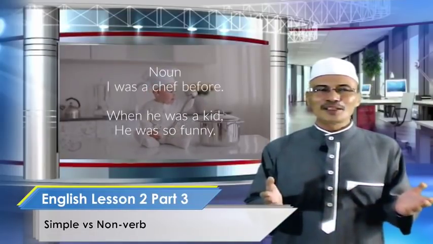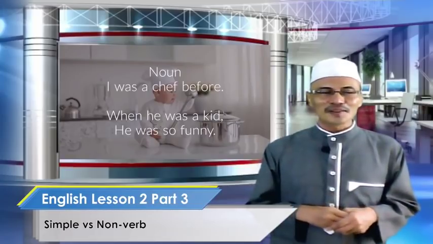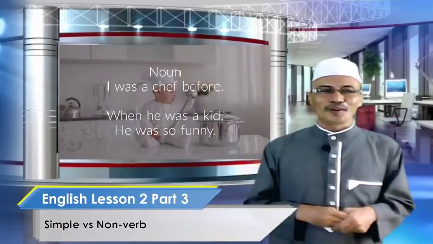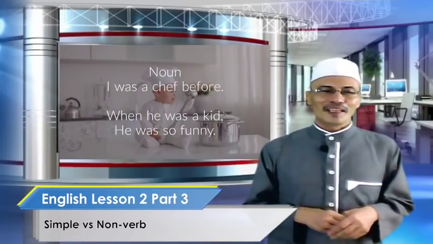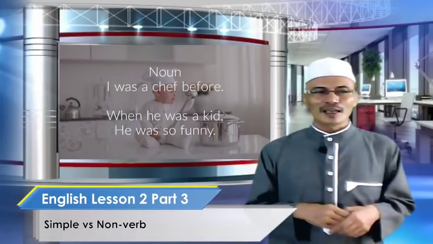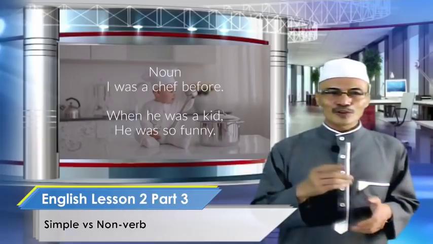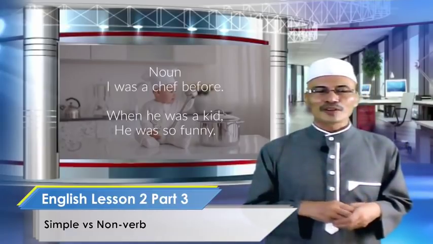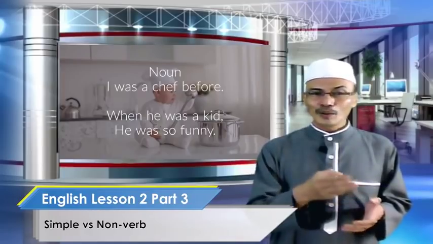Let's take a look at another example. Say for example, when you were a kid. This is an example of a noun. I was a chef before. Look at the kid. He was a chef before. Okay, you can support with two other sentences. When he was a kid, he was funny. Take a look. The first one, you use was because a chef is not a verb. So, I was a chef or he was a chef.